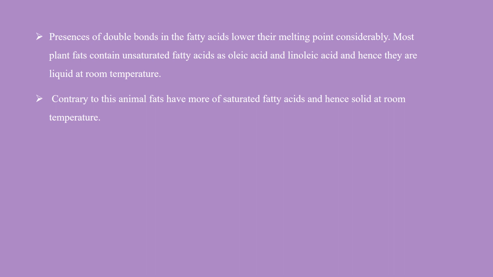Most plant fats contain unsaturated fatty acids such as oleic acid and linoleic acid, and they are liquid at room temperature. Animal fats have more saturated fatty acids and are solid at room temperature.